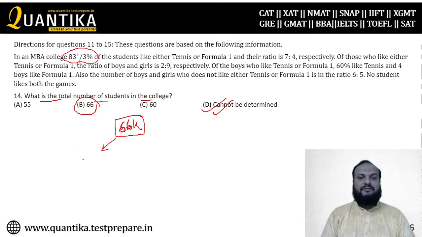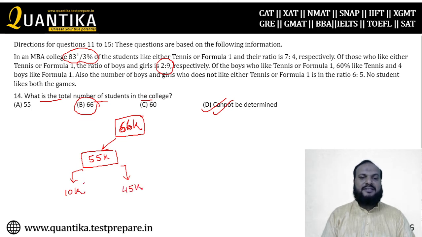83.33% is 5/6 of 66k. So you will calculate 5/6 of it, and you will get 55k. Now this is divided in the ratio 2:9. So you will divide this in the ratio 2:9, the ratio of boys and girls playing tennis or Formula 1. So this will come as 10k and 45k.